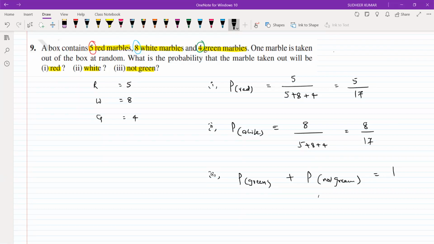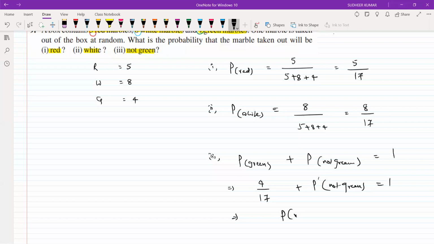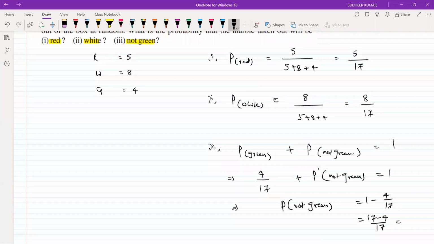Probability of green ball: green marbles are 4 only, so 4 by 17, plus probability of not green marble is 1. So probability of not green marble is 1 minus 4 by 17. If you find the LCM, 17 minus 4 by 17. So the result is 13 by 17. Do you understand it?